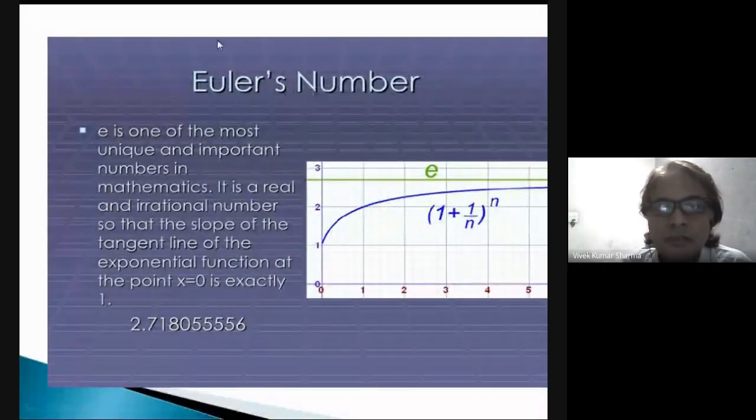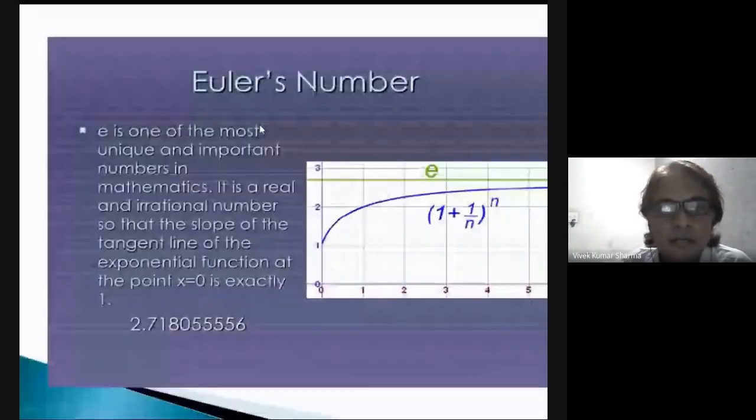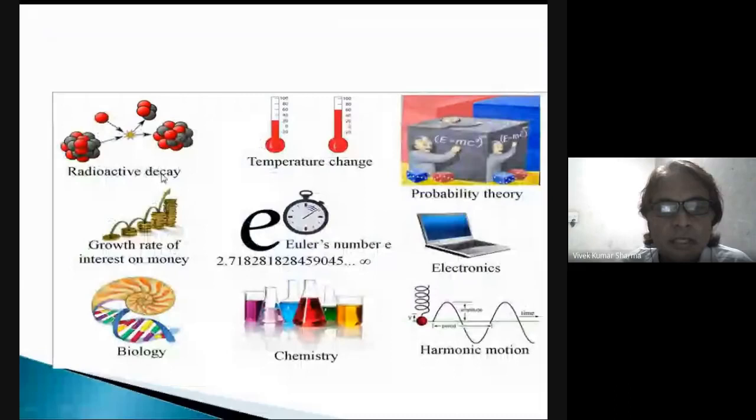Okay, so we will discuss the irrational numbers. Euler's number is used in many places. You can see here radioactivity, radioactive decay, growth rate of interest on money. In biology, I told you that cells divide again and again. Temperature increasing and decreasing. So in many places this number is used.